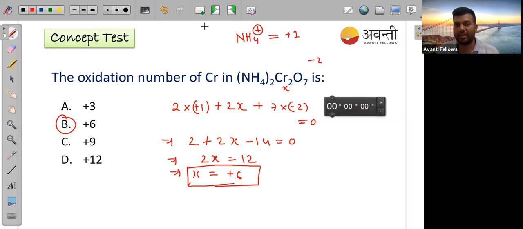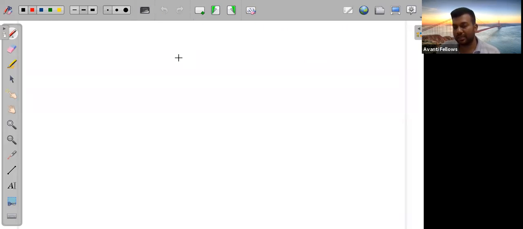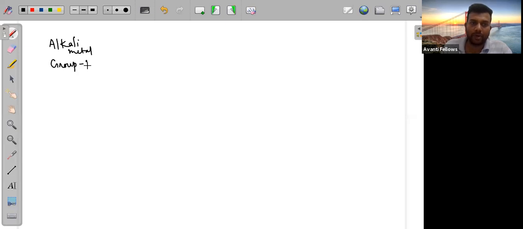I think you all understand now. You have to remember some of the parts, like if you are taking alkali metals, the group 1 elements. I think you all have known how to remember the periodic table.